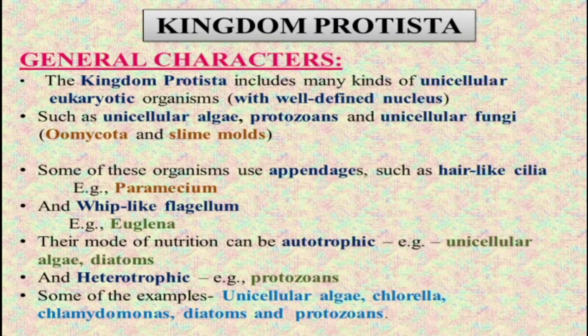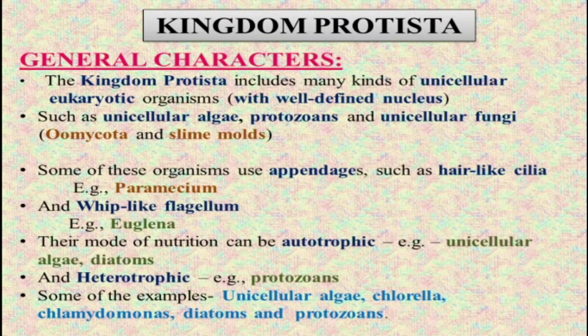Appendages are like hair, body outgrowths with special structures, such as hair-like cilia in Paramecium and whip-like flagellum in Euglena. Here flagellum means a long thread-like structure on the outside of the body. It looks like a whip, especially in Euglena.